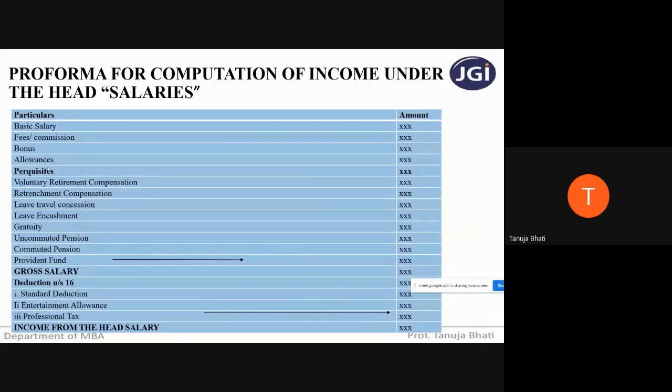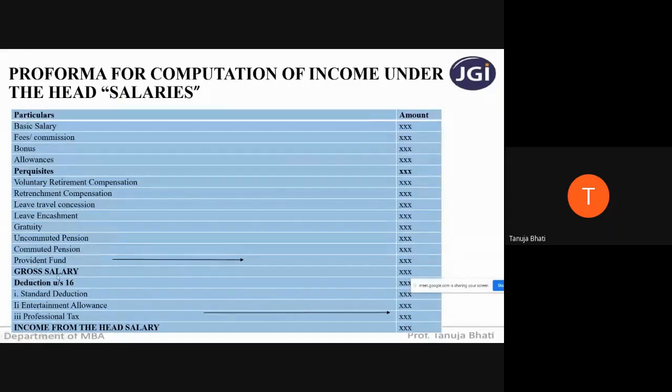Similarly, perquisites are of three types: taxable only in case of specified employees, taxable in case of all other employees, or completely exempt. For voluntary retirement compensation, you use the provision and get the taxable amount and write it in the outer column. Similarly, retrenchment compensation, leave travel concession, leave encashment, gratuity, uncommuted and commuted pension, and provident fund.